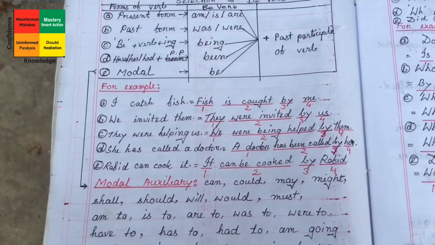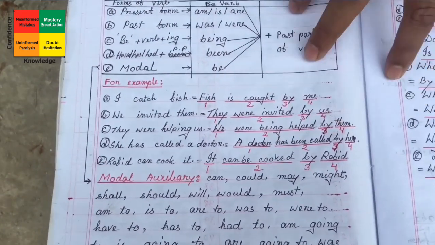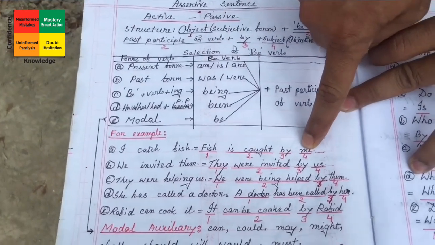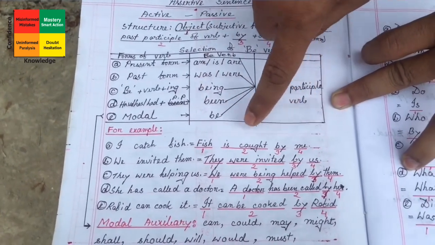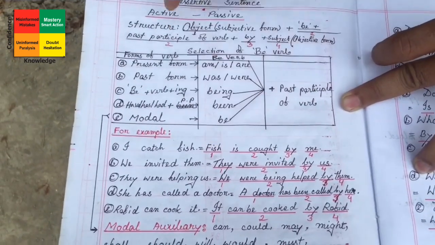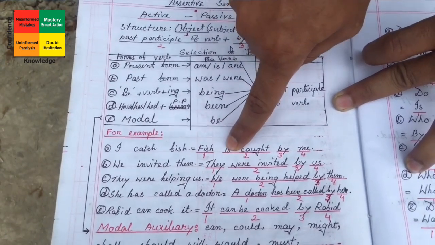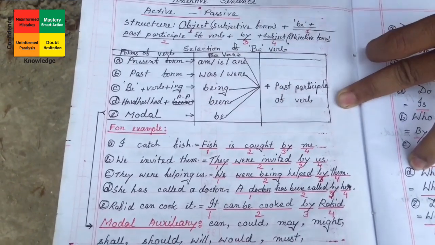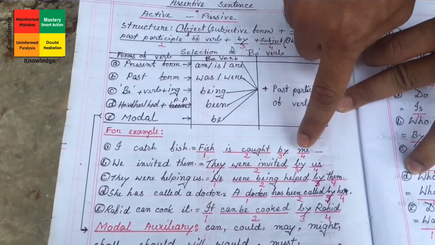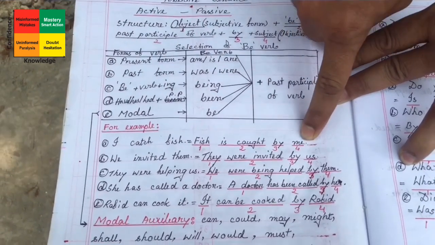So if we look at the examples, like I catch fish. So what is the first structure? Main structure. Object will come first. So me has become I. So I catch fish. Fish has come to first, that means number 1, and number 2 is what? Be verb. So is has come because fish is singular, and the past participle form of catch is caught, and before the object we have to write by, and I will be me.